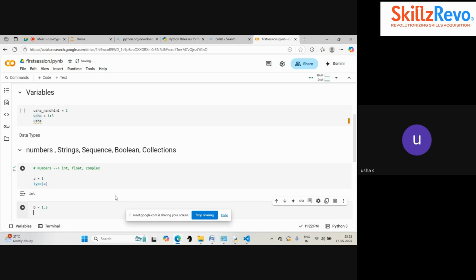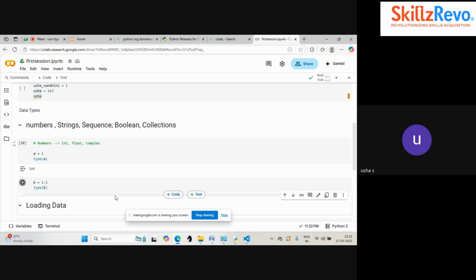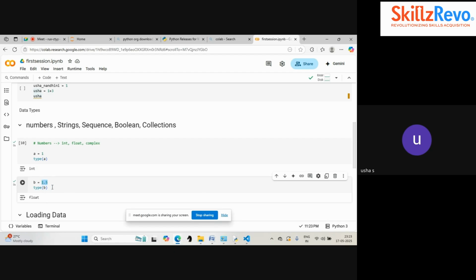You can see this is a float type. The float is nothing but a number having a decimal point. Now you can see when I check the type, it is showing the float type.